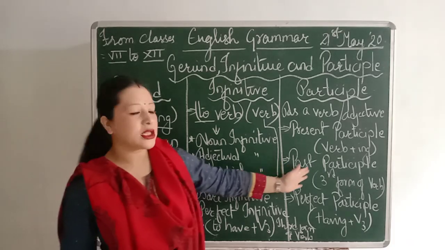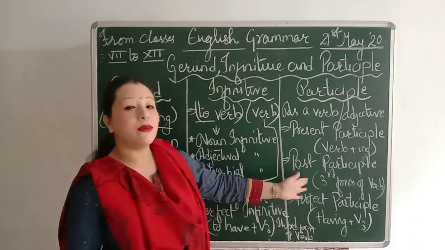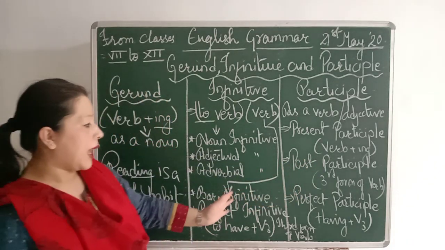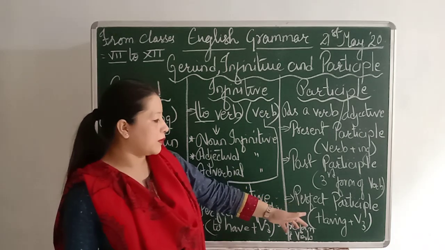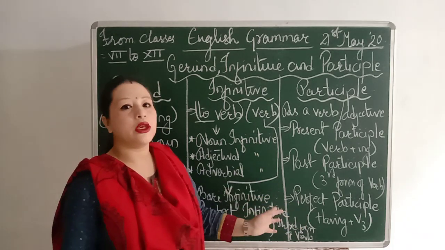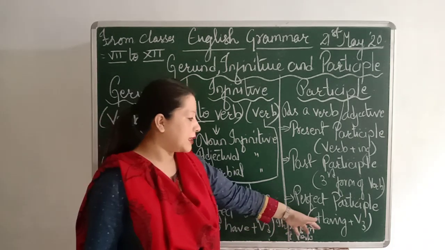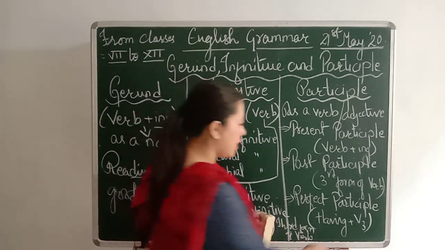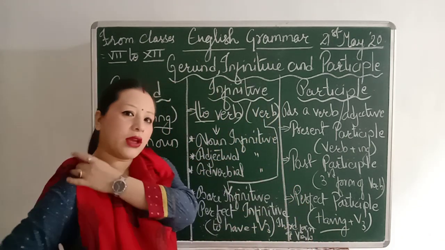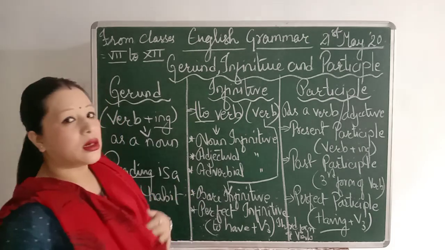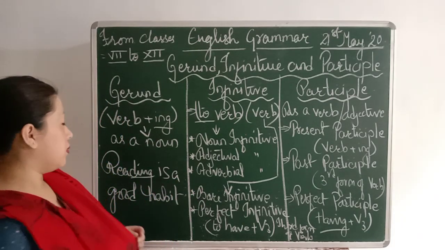So next one is the past participle. That is, you will be using the third form of verb. And the last one is the perfect participle. Here you will also be using the third form of verb, with having: having plus third form of verb. Okay, so let's move on with the other examples I'll be giving you.